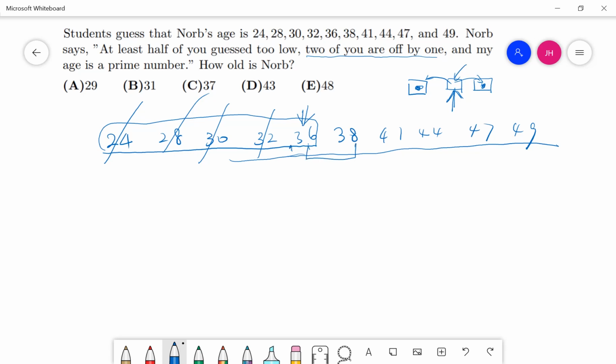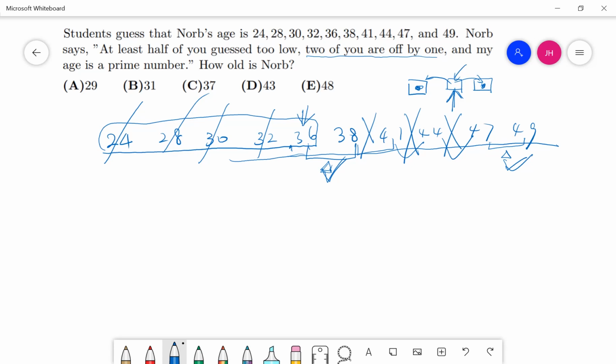All right, these 2 numbers are off by 2. Good. So we want to consider the middle number here, right? So these 2 numbers are off by 3. So certainly it's not in here. This is off by 3, so not in here. This is off by 3, not in here. This is off by 2. Okay, so we only have 2 choices.